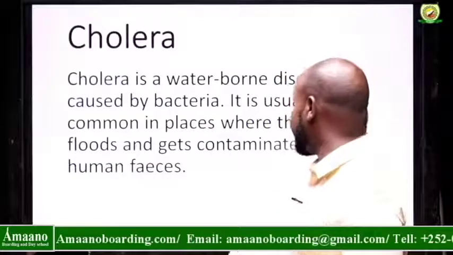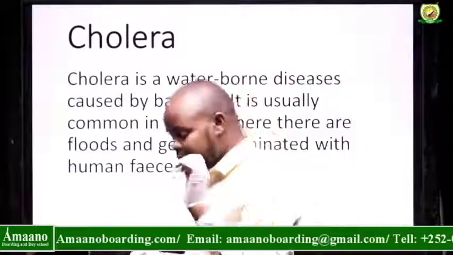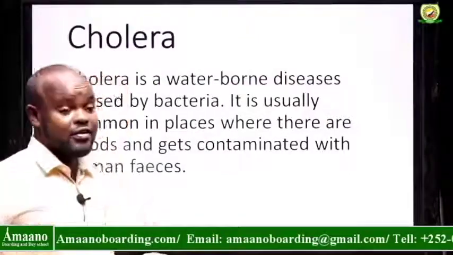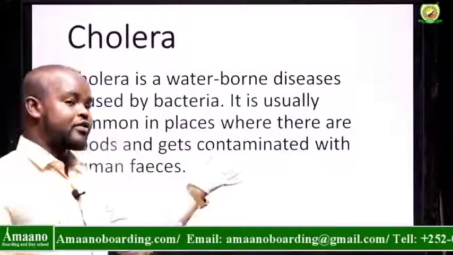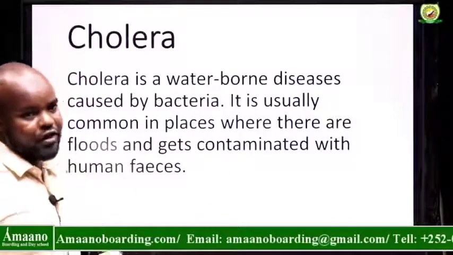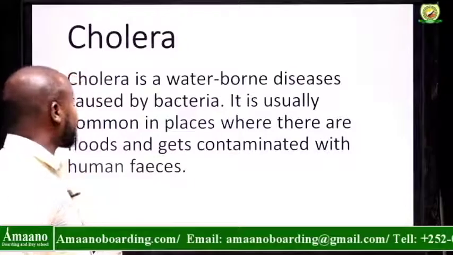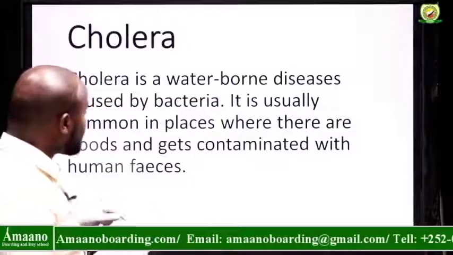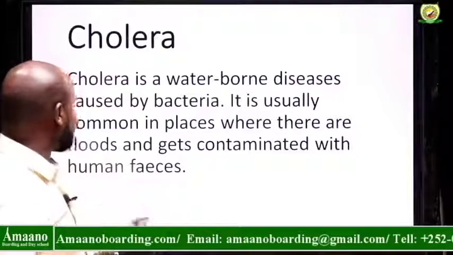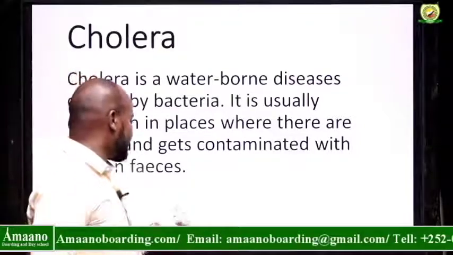It's usually common in places where there are floods. For example, if the rain is heavy and there are a lot of floods around, these floods usually take all the litter from different parts and then dump it in the water bodies that people drink from, right? So in this way they contaminate water, and it gets contaminated with human feces, right? With human feces.